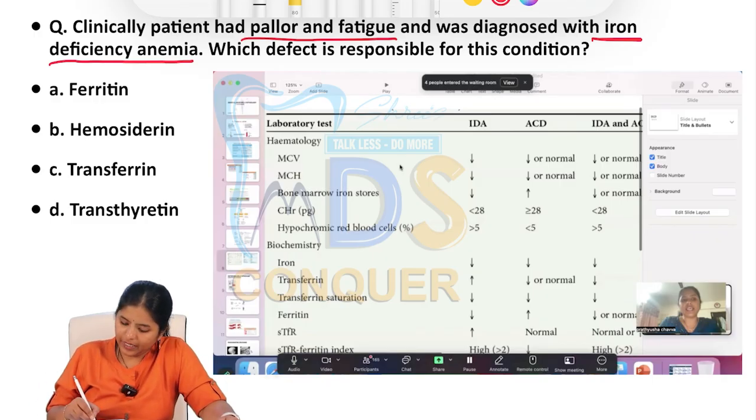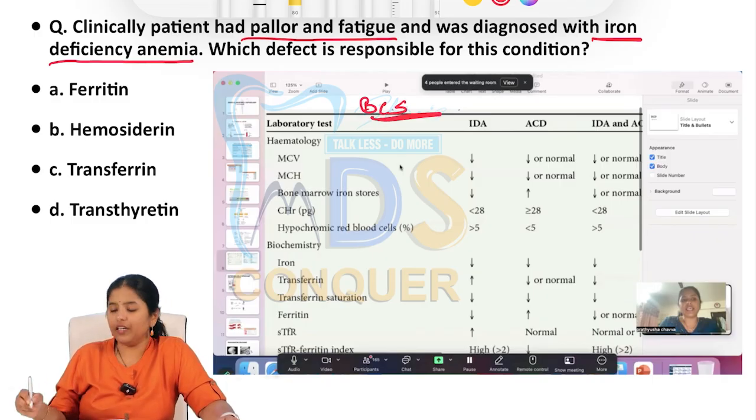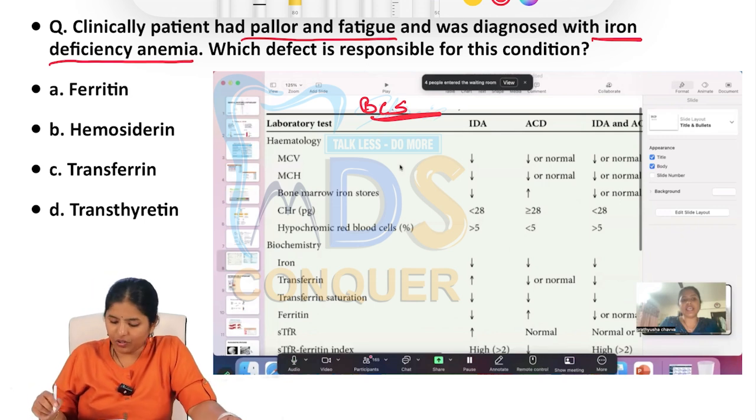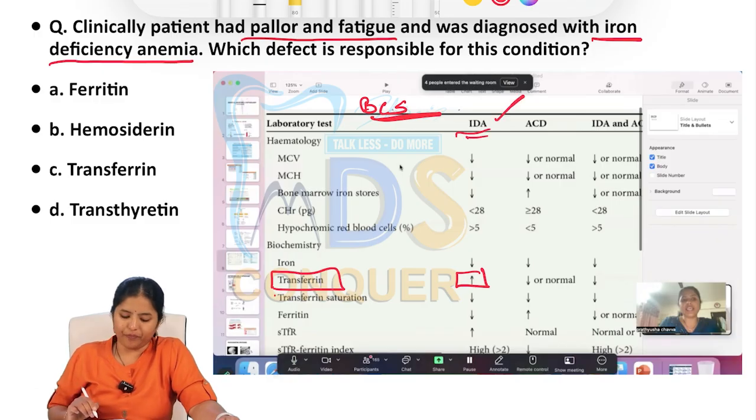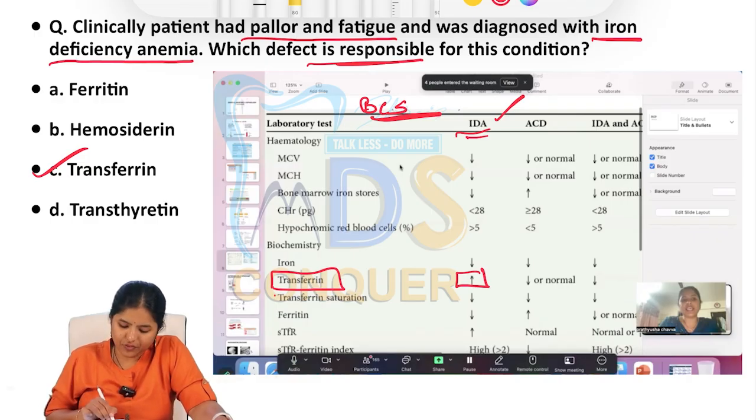Okay, this is again a bootcamp series class, taken on general medicine and physiology, where all the anemias were explained in detail. If you can see, I have given you a very clear table differentiating iron deficiency anemia from anemia of chronic disease. And I already explained that transferrin is increased in iron deficiency anemia. So the answer is transferrin, which is nothing but the primary iron transport protein in the body.